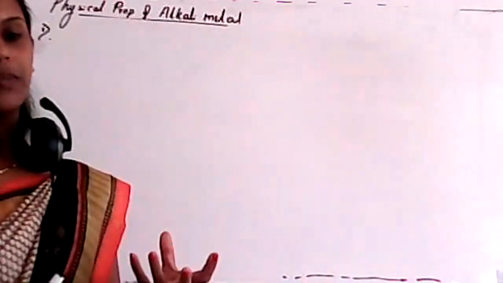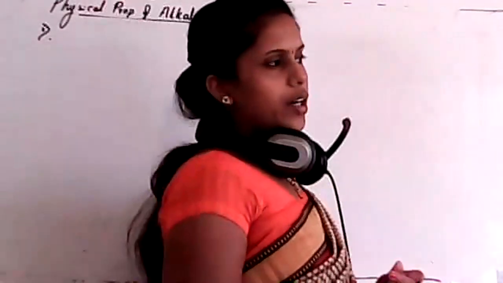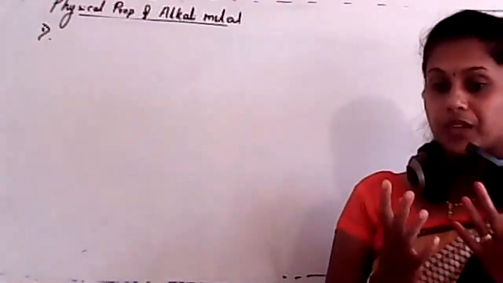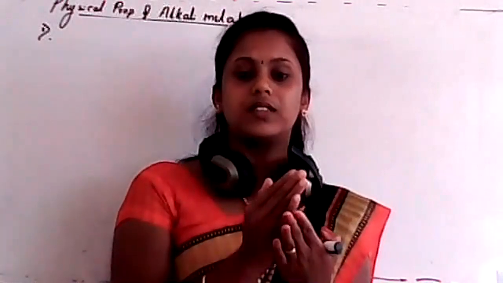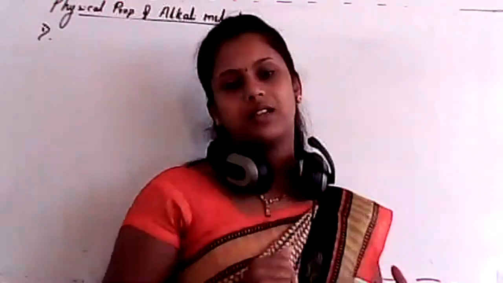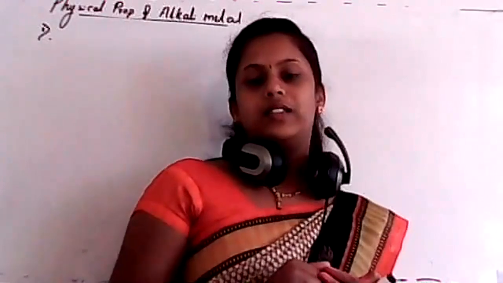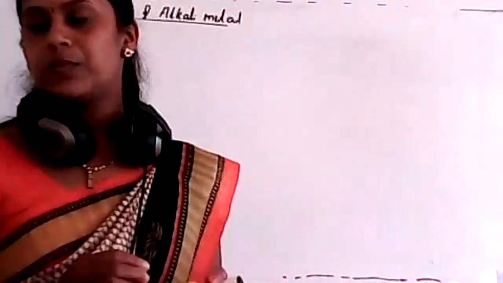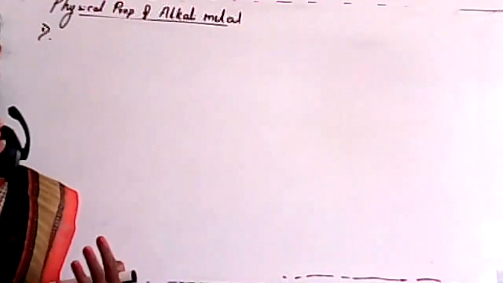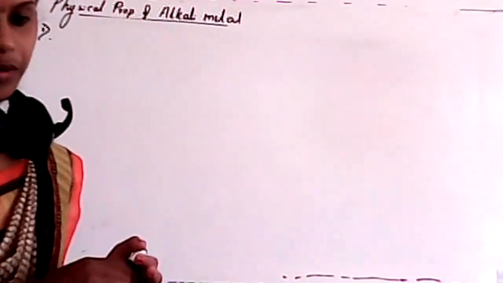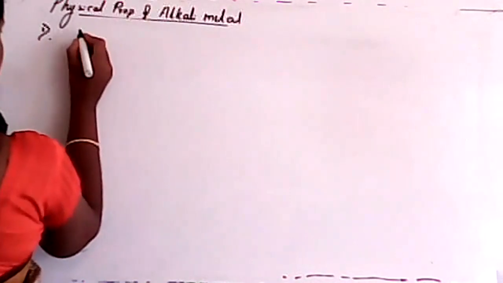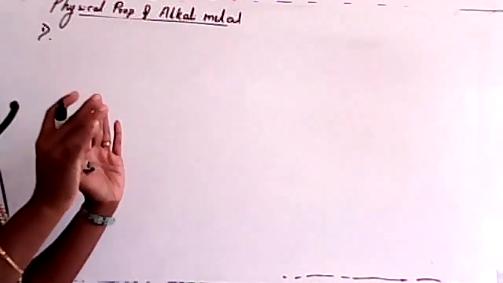Any idea whether they are soft metals or hard metals? Soft metals, because we studied that sodium can be cut into small pieces by only taking a knife. All those answers were right.